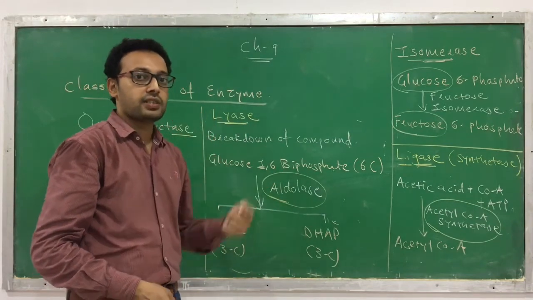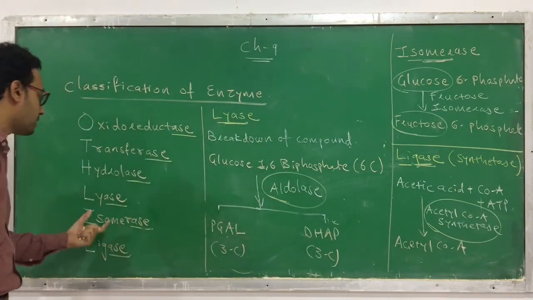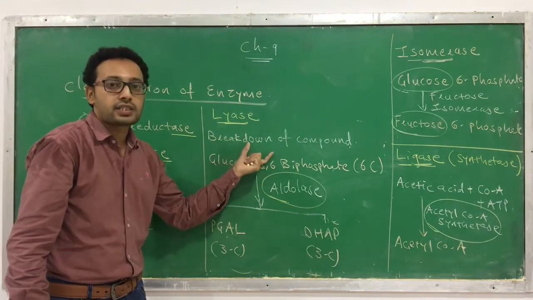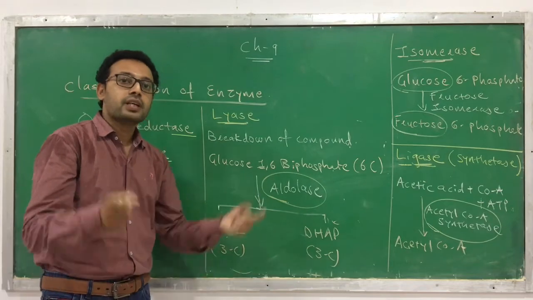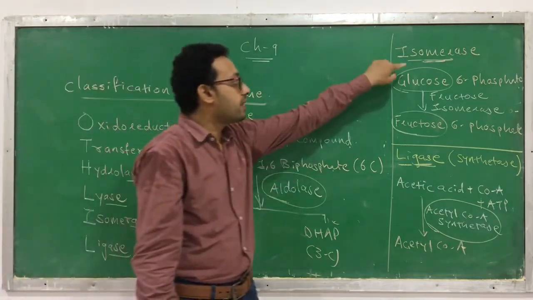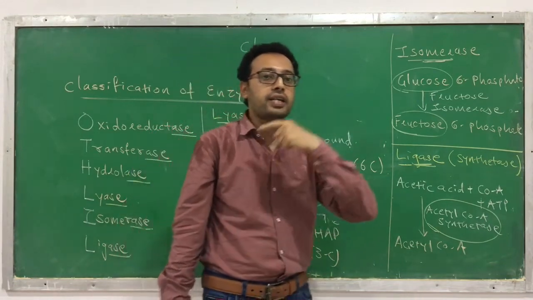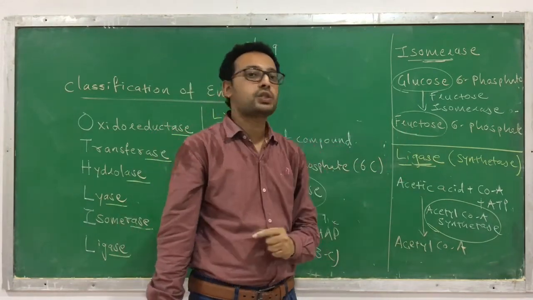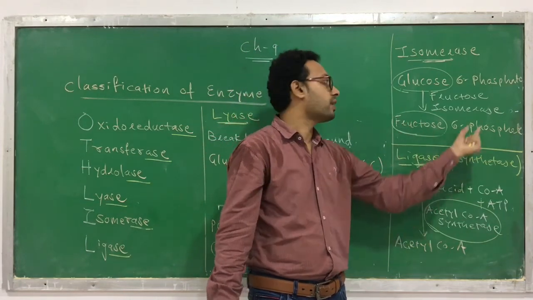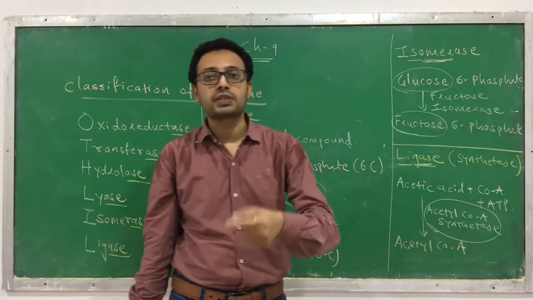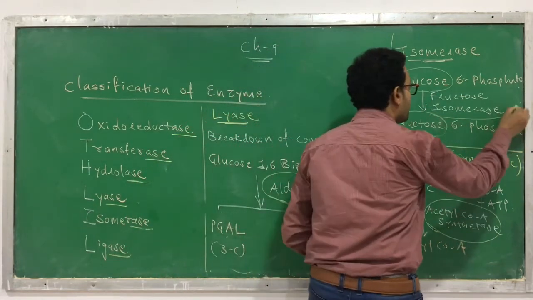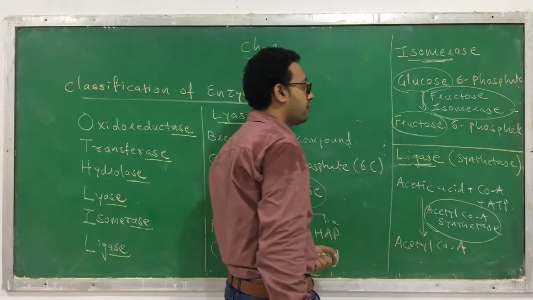So these are the other three classes: lyase, isomerase, ligase. Lyase is responsible for breakdown of a compound in the absence of water, for example aldolase. Isomerase is responsible for converting one isoform into another. Here glucose 6-phosphate converts to fructose 6-phosphate with the help of fructose 6-phosphate isomerase.